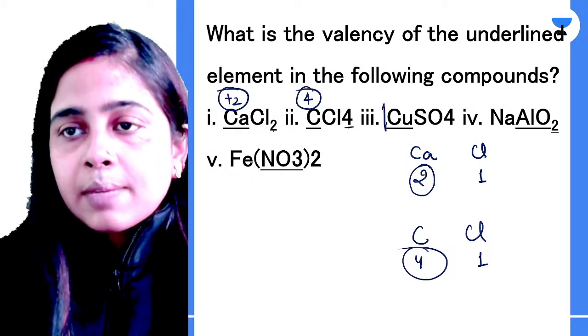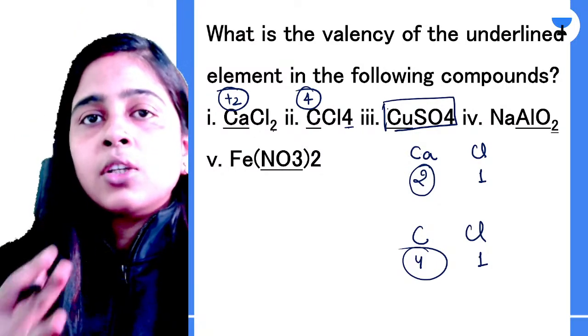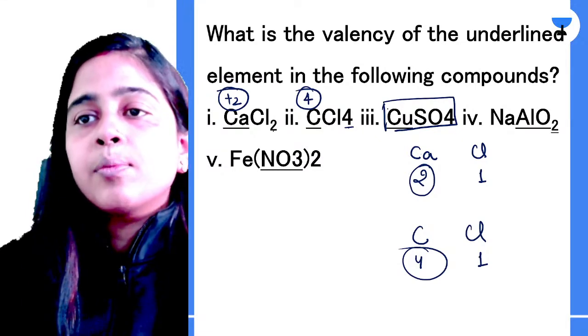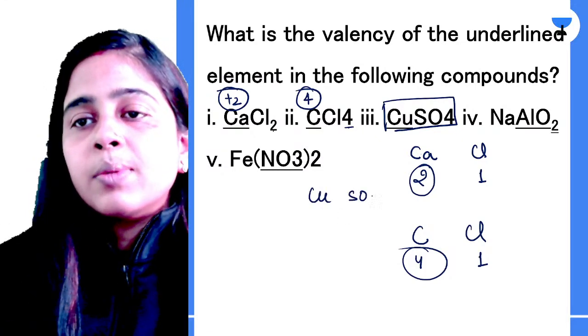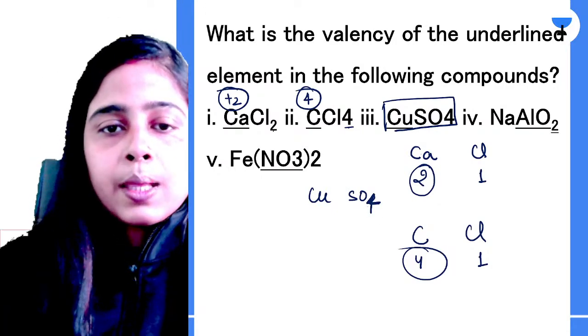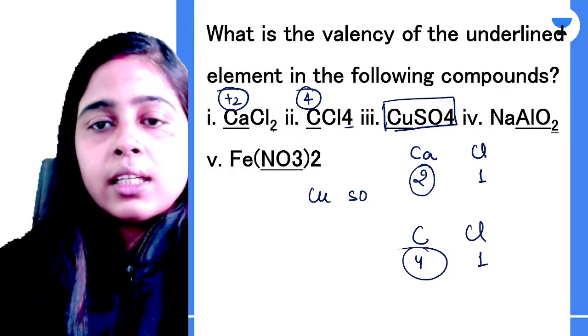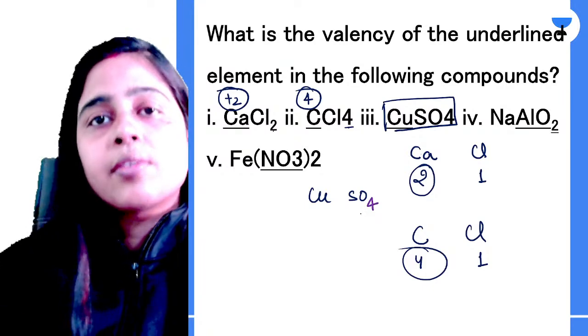Now in these types of questions it becomes difficult when your cation and anion have similar valencies. In that type of question you must know the valency of at least one particular ion, either your cation or anion. So in this case I know the valency of sulfate.